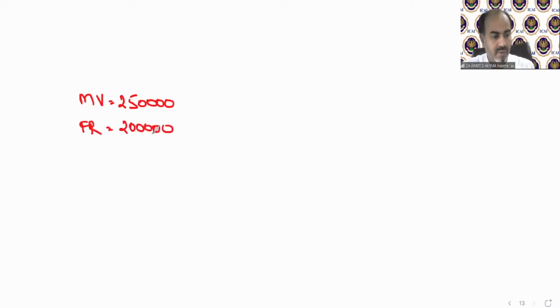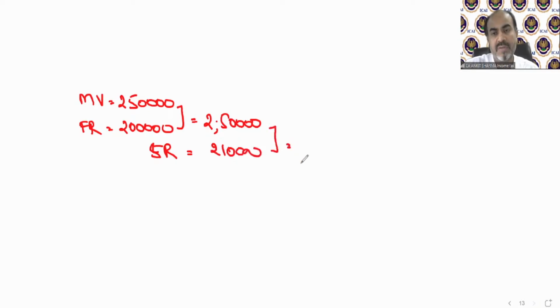It was given that Ganesh has a property, municipal valuation is 250. Fair rent was 2 lakh. Then whichever is higher is 250. Then standard rent has been given in the question, 2,10,000. So whichever is lower, that is 210. Now we will move on to our case number F scenario.